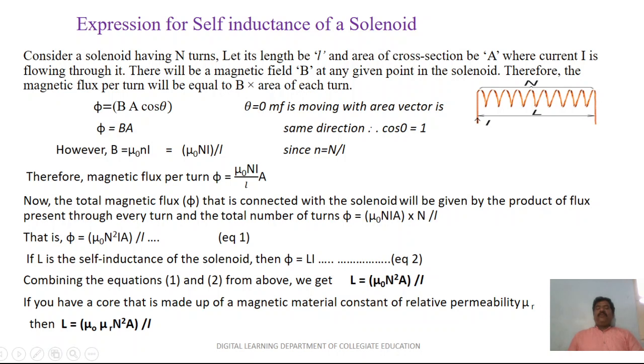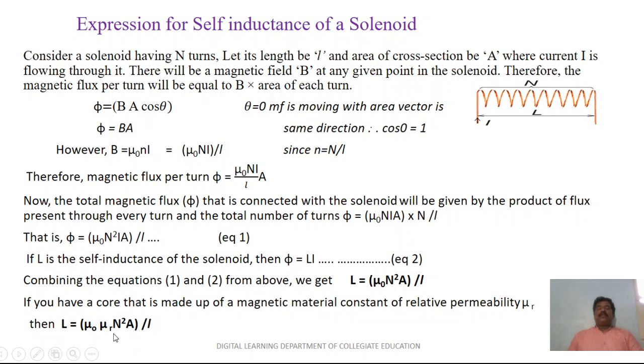Suppose you have a core that is made up of magnetic material with a constant relative permeability μr, then L is equal to μ0 μr N² A divided by l.